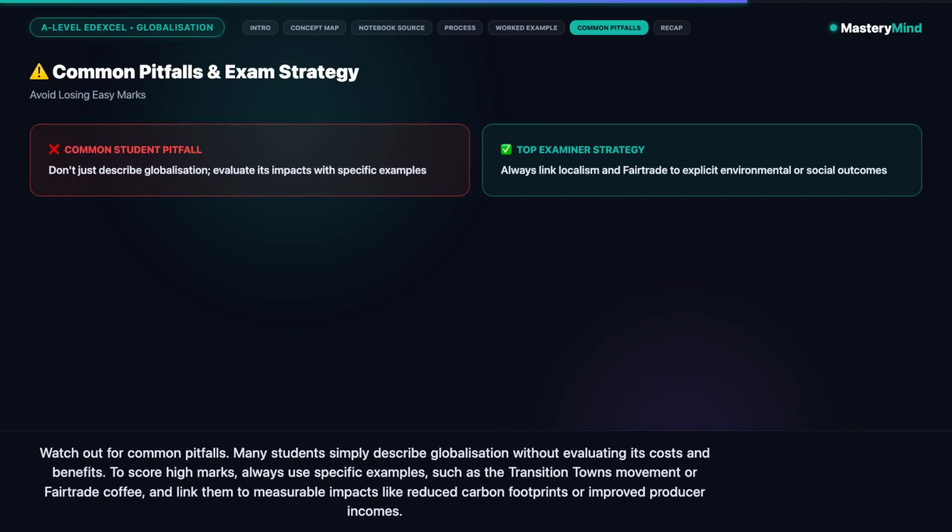Many students simply describe globalization without evaluating its costs and benefits. To score high marks, always use specific examples, such as the Transition Towns movement or fair trade coffee, and link them to measurable impacts like reduced carbon footprints or improved producer incomes.